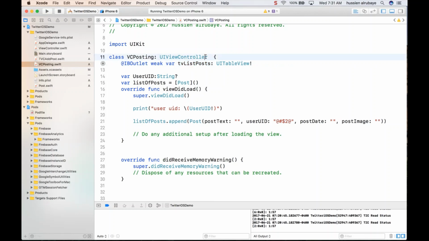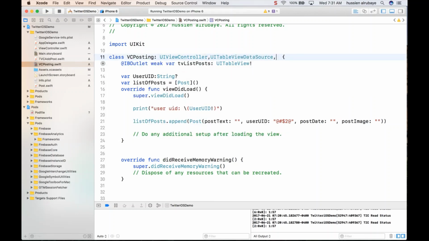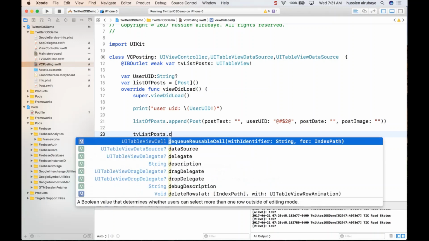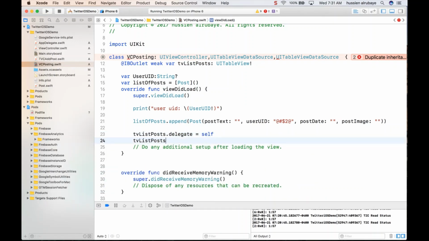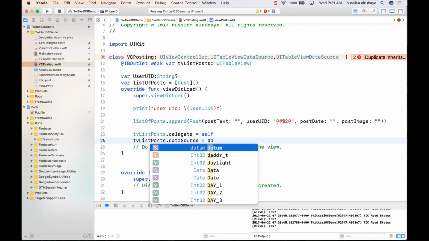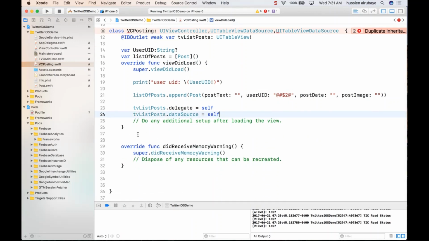So I need to work with the table view list. To do that, I need UITableViewDelegate and UITableViewDataSource. Then here we go: table view list dot delegate should be equal to self, and dot data source should be equal to self. Now there are a number of methods I need to implement.